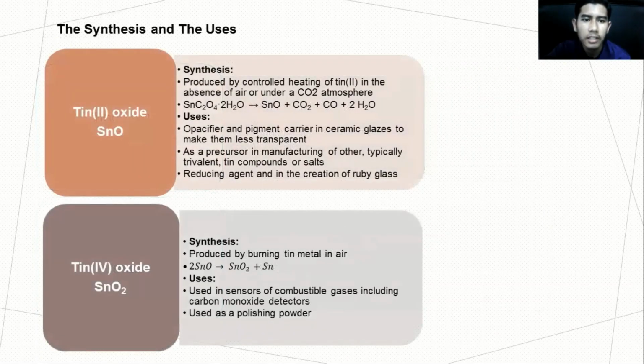Next is the synthesis and the uses of the tin oxides. The first one is tin oxide, or SnO. Tin oxide can be produced by controlled heating of tin in the absence of air under a CO2 atmosphere. It can be used as an opacifier, a pigment carrier, and as a precursor and reducing agent. Next is tin dioxide. Tin dioxide can be produced by burning tin metal in air. Tin dioxide is also used in detection of combustible gas and as a polishing powder.